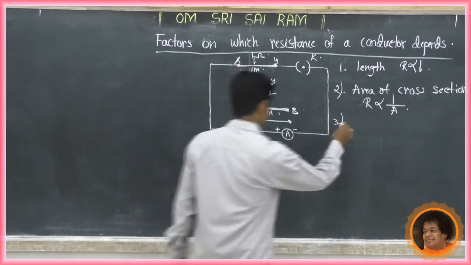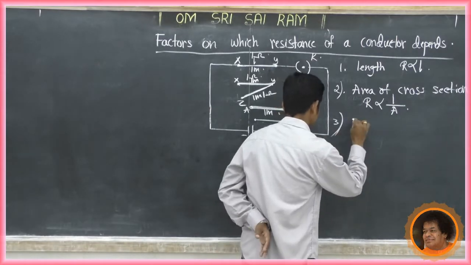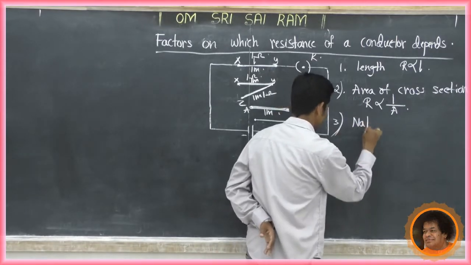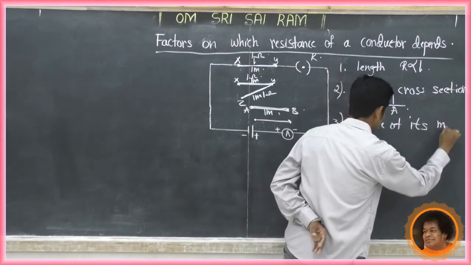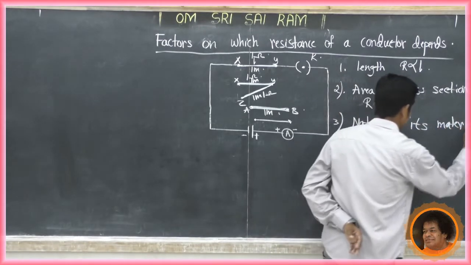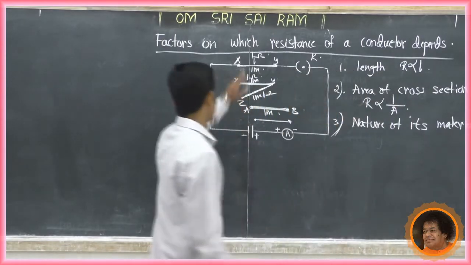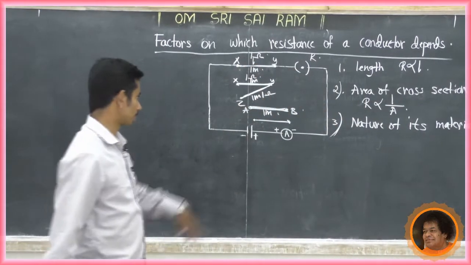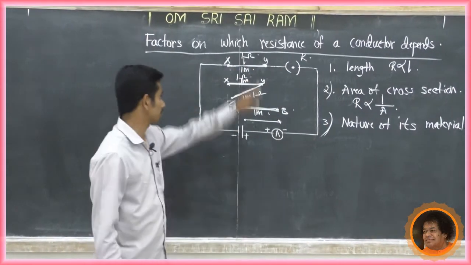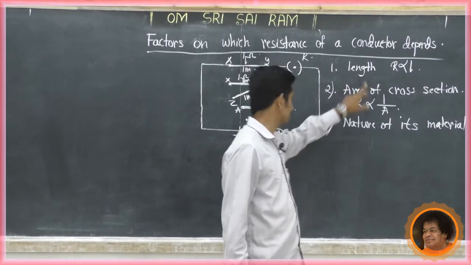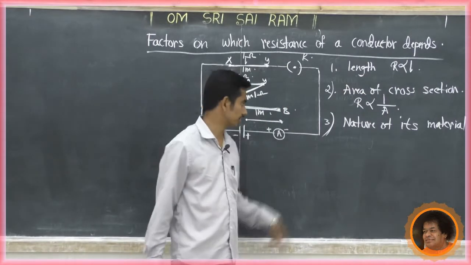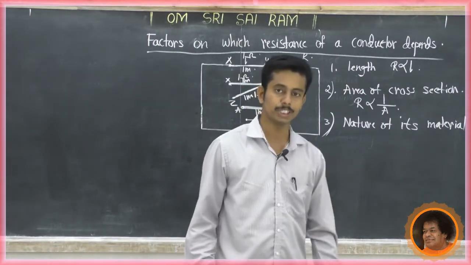So the third factor is the nature of its material. These are the factors which influence the resistance of a conductor. Very important. Which are the factors which influence the resistance of a conductor? One is the length of the conductor. The second one is the area of cross section. Then the third one is the nature of its material.